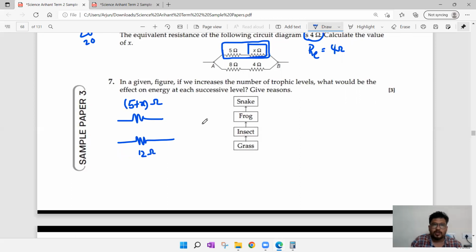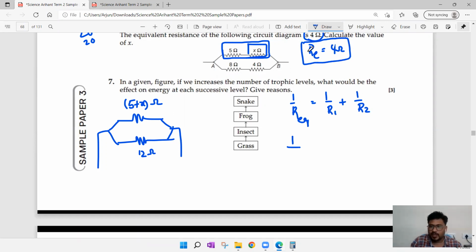12 ohm. Now these two resistors are in parallel. After solving this side we got 5 plus X, and after solving this side we got 12. Now we know the formula: 1 by R equivalent is equal to 1 by R1 plus 1 by R2. Let us substitute 1 by R equivalent. What is the R equivalent value? That is 4 ohm, already given in the question. So 1 by 4 is equal to 1 by R1 value. This is the R1 value.